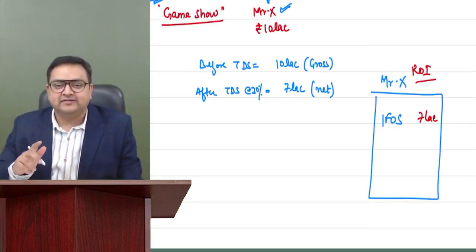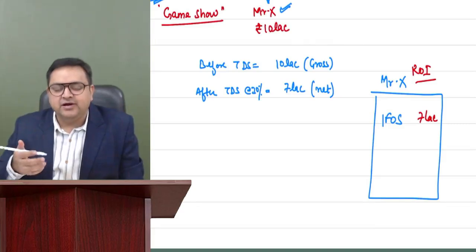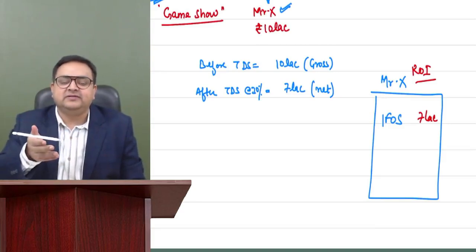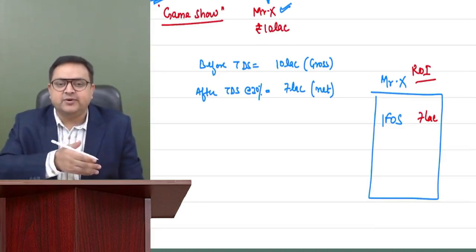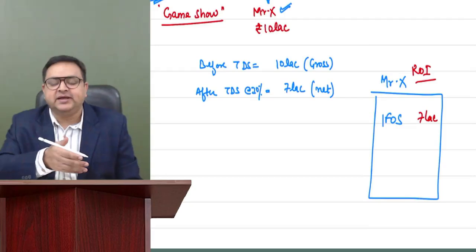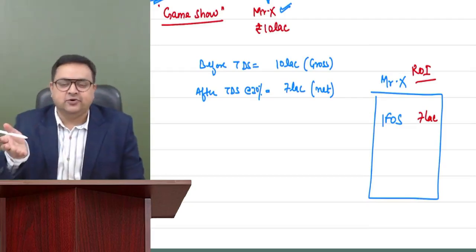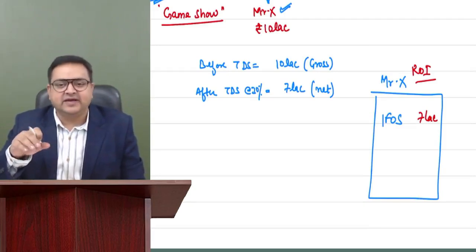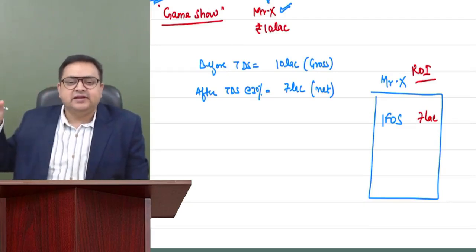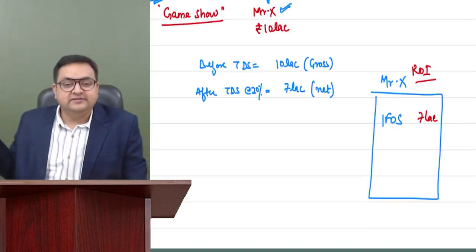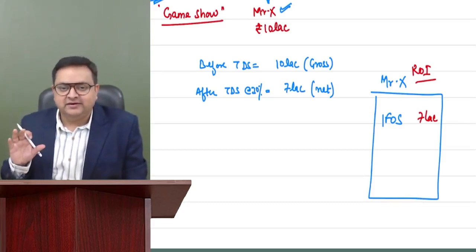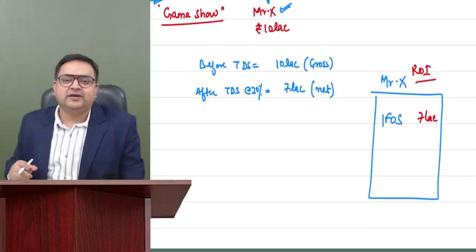Slab rates, no. We understand how we compute our taxes on total income. First, we see if there is any special income, any short-term capital gain under 111A, any long-term capital gain, any casual income or remaining income. So this entire 7 lakh, he will say it is my casual income. The basic exemption limit, other remaining income, let's say 0. And you understand, for unexhausted basic exemption limit, we cannot take from casual income. Correct? Do you remember that? We cannot take from casual income also.